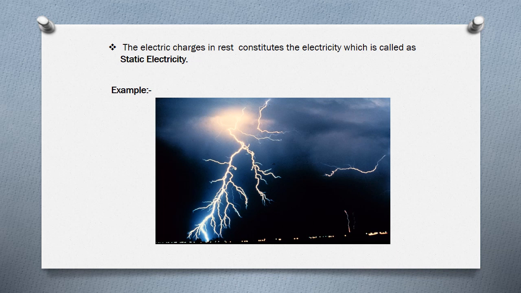Take a waste paper and make small pieces of it. Comb your hair nicely with a comb, then bring that comb near the pieces of paper, and the comb can attract those pieces of paper. That attraction is due to static electricity.